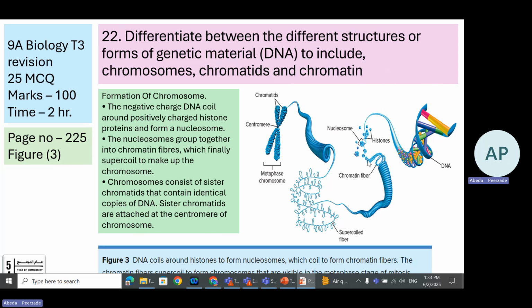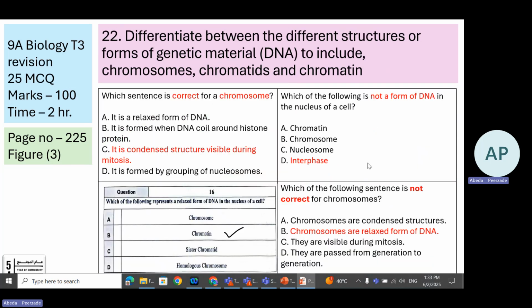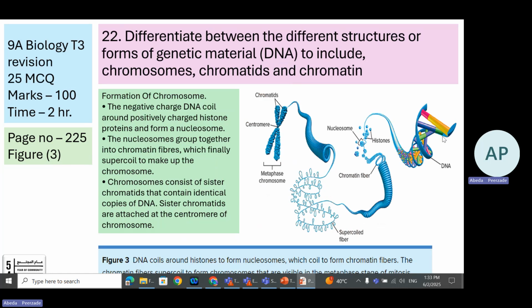Then the loose form of the DNA is further coiled, and the coiled form of the DNA is called a chromatin fiber. It goes on coiling, and finally it forms the chromosome. So this is the relaxed or loose form.